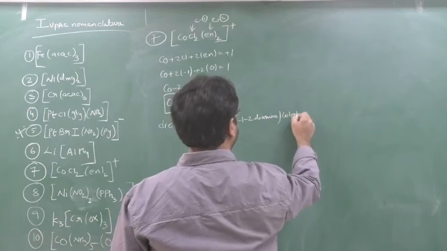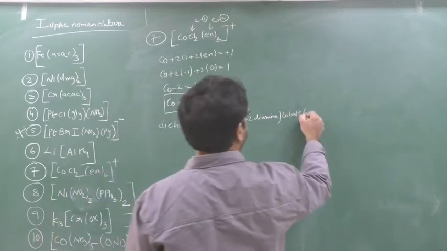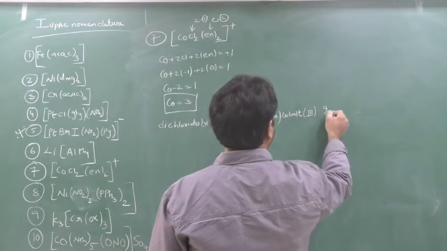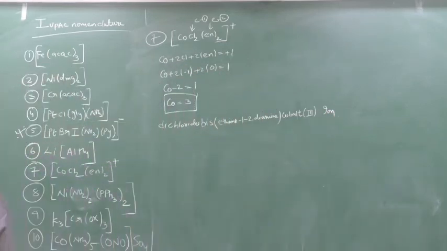So cobalt, how much? 3 ion. Write down this. Dichloridobis(ethane 1,2-diamine)cobalt 3 ion. Understanding or not? Clear? Can I go for next?